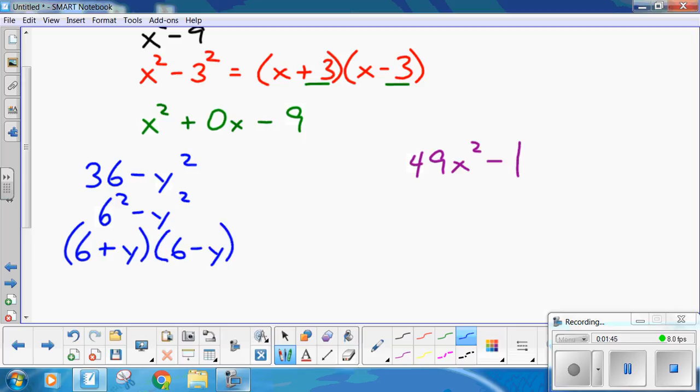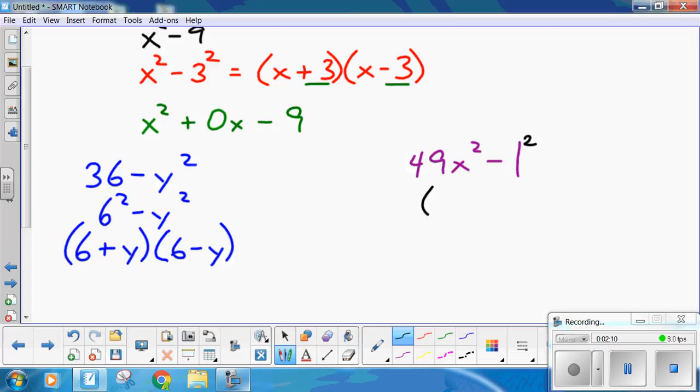Now, this next one you have to think about a little bit. 49x squared minus 1. Now, this is, I don't want to say booby trap, but I feel guilty, so I'll give you a hint. What is 1 squared? 1 times 1 is 1. So if I write out 1, that's the same as 1 squared. Now, all of a sudden, you've got a difference of squares.